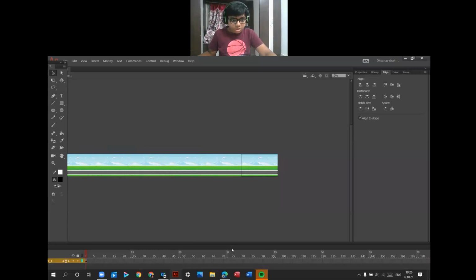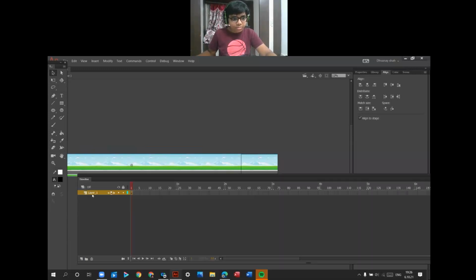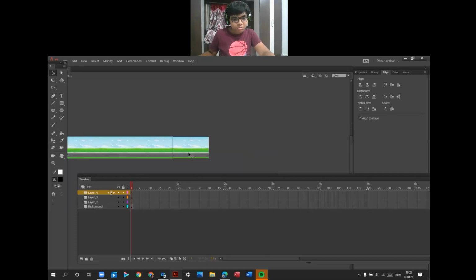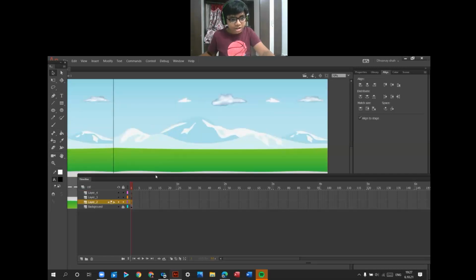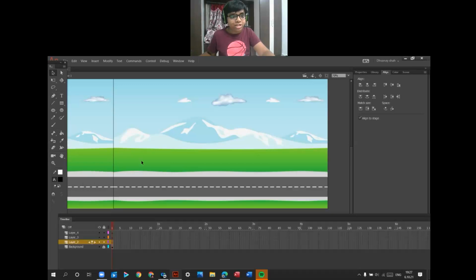Okay. Now double click on layer number 1 and rename it as background. Then add 3 more layers: layer 2, layer 3 and layer 4. Let's make a car in layer number 2. Let's lock and not hide this background layer, which is layer number 1. Make one car.